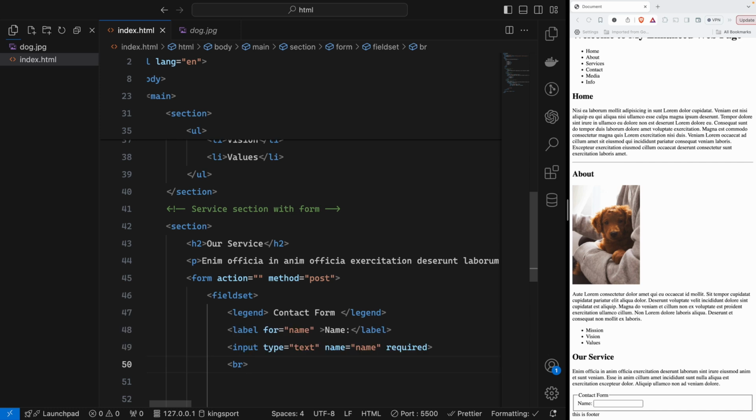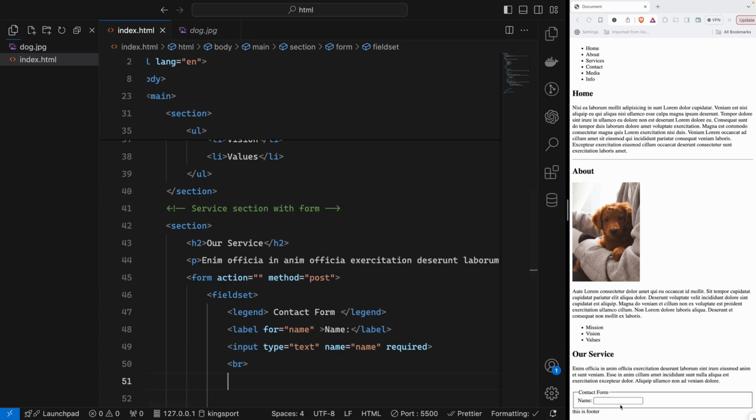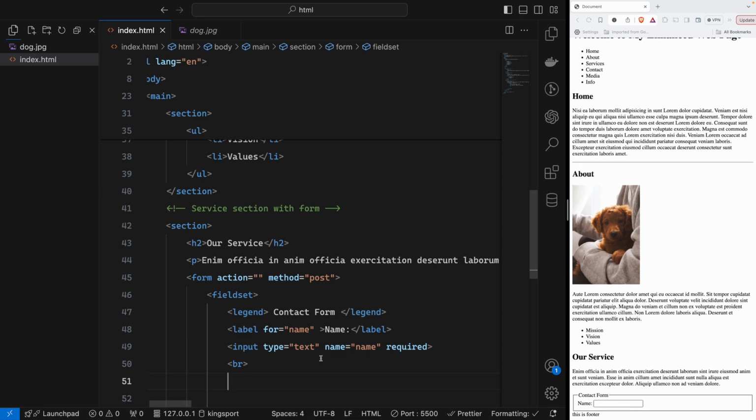Before we write another one, we can say line break, BR. So BR has no closing tag. Okay, so that will break the line for you. And then another one will be label also. This time we will use the for email, and then email.